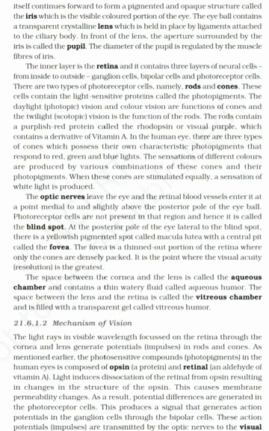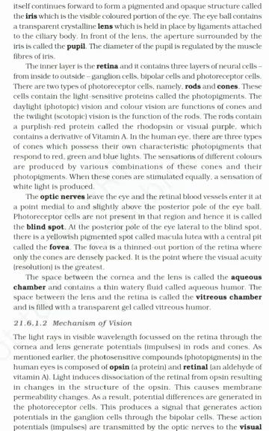The optic nerves leave the eye and the retinal blood vessels enter it at a point medial to and slightly above the posterior pole of the eyeball. Photoreceptor cells are not present in that region, and hence it is called the blind spot. At the posterior pole of the eye lateral to the blind spot, there is a yellowish pigmented spot called macula lutea with a central pit called the fovea.